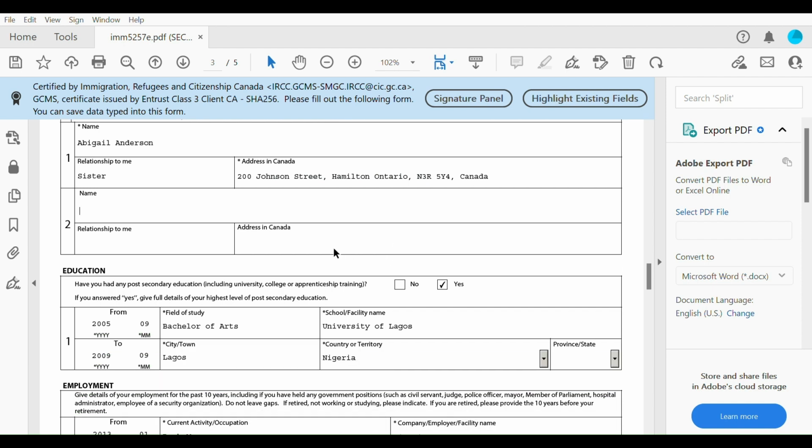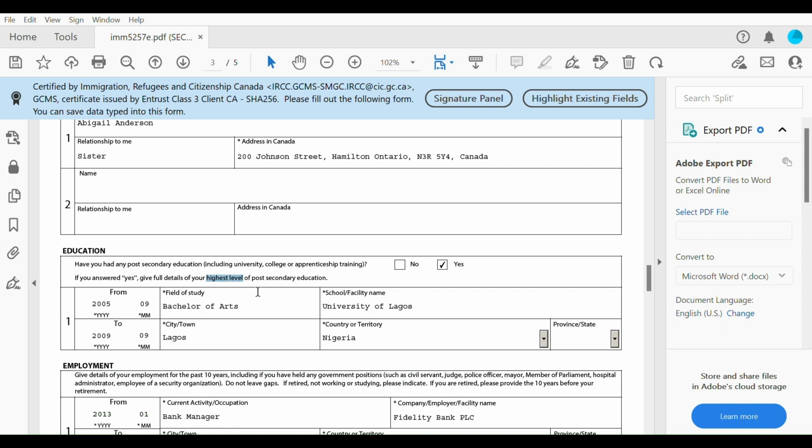Okay, and then education. The education part is asking here: have you had any post-secondary education, including university, college, or apprenticeship program? If yes, give details of your highest. Don't put all the education that you've had in the past, because as you can see here, they only give one section for you to fill out your education, and it's only for your highest level. So if your highest level is a bachelor's degree or a master's degree or PhD or whatever it is,